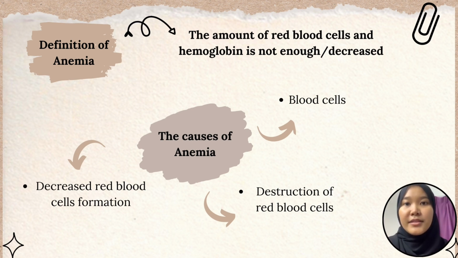Next, anemia is caused by decreased red blood cell formation. This happens when there is something wrong with the red blood cells or when there are not enough minerals and vitamins needed for red blood cells. Conditions associated with this cause of anemia are iron deficiency anemia, sickle cell anemia, the deficiency of vitamins such as B12, and bone marrow and stem cell problems.